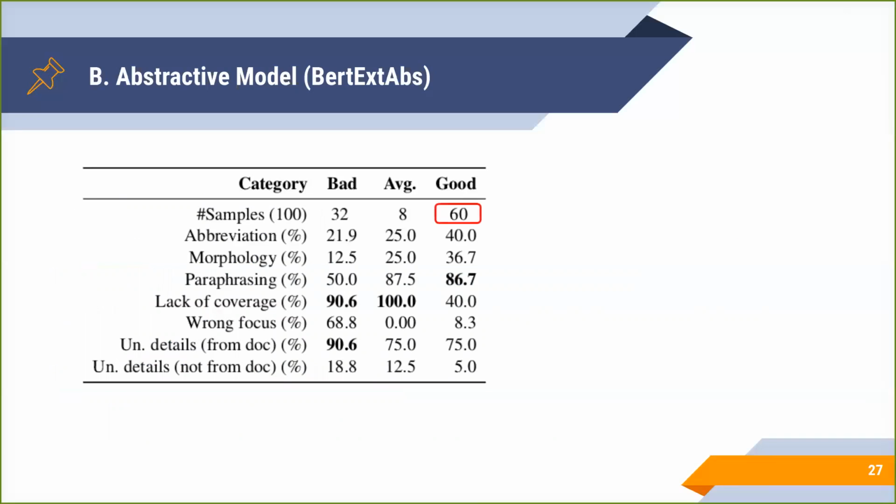The first observation is that more than half, around 60% of our samples, are actually annotated as good quality. The primary reasons for relatively low ROUGE scores are 86% paraphrasing and 75% uncritical, unnecessary details. The bad system summaries have primary issues with capturing essential contents, where the percentages of coverage problems and unnecessary details are the highest, around 90.6%. Lastly, it is also worth mentioning that around 68% of bad summaries create different nuances due to the wrong focus aspect.